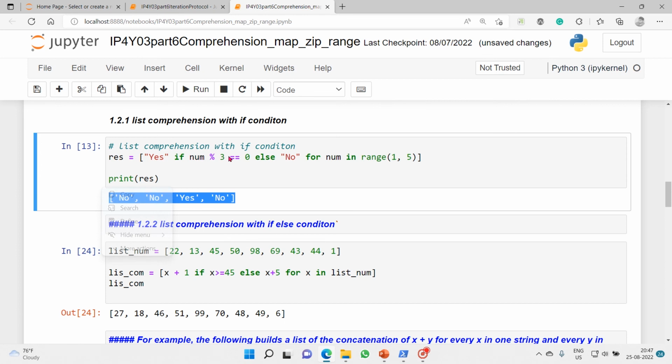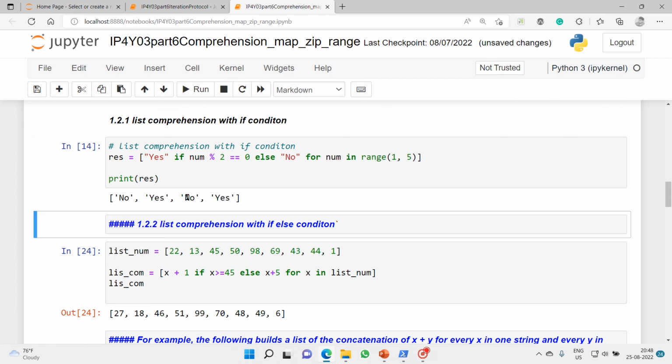If I put it by 2, let's see. You got no S no S, because 2 divided by 2 has remainder 0, and 4 divided by 2, the remainder is 0. Fantastic. This is how you can incorporate the if statement as well as else inside your list comprehension.